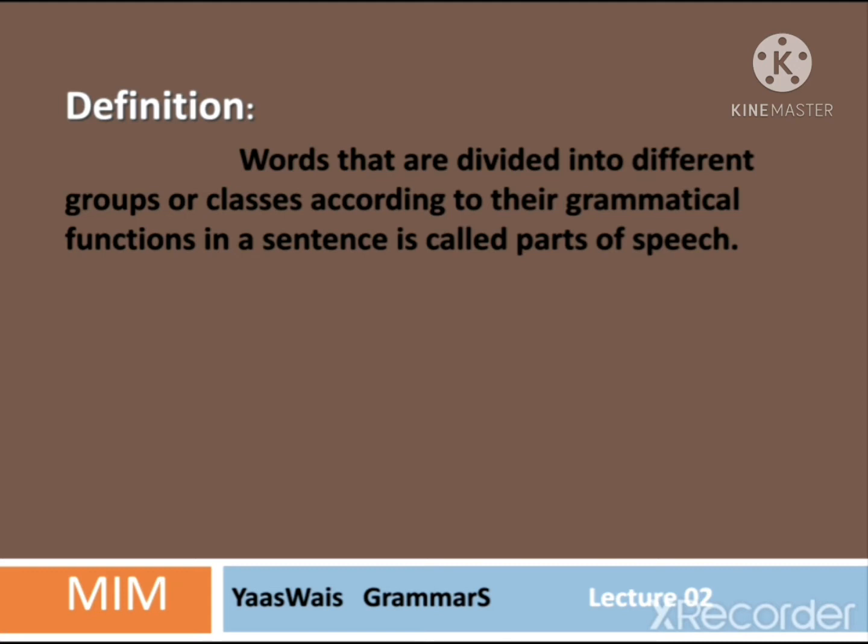In this example, they is a pronoun while are is a plural verb, an auxiliary verb. Playing is a main verb while cricket or football are nouns. So there are three parts of speech: a noun, a pronoun, and a verb. While they are all words, their functions are different. In order to study these words according to their function, we have a title called parts of speech.